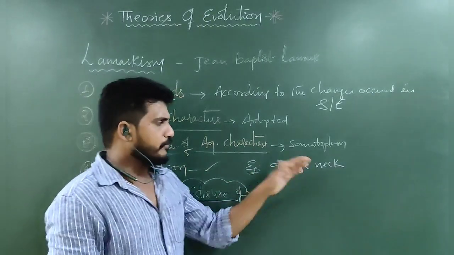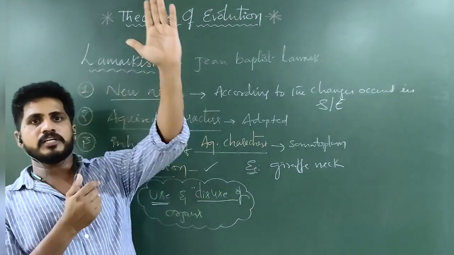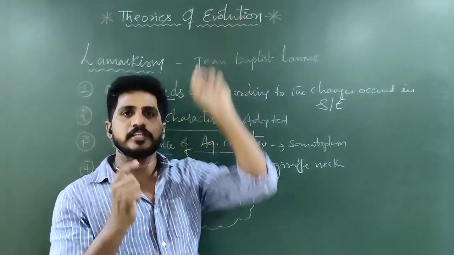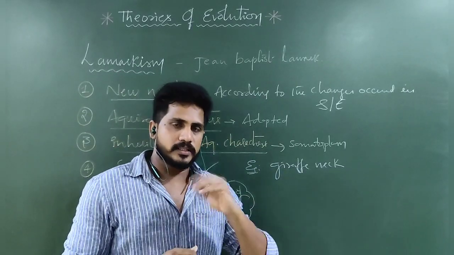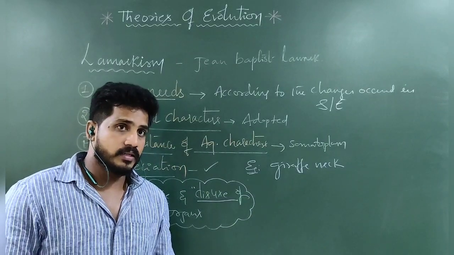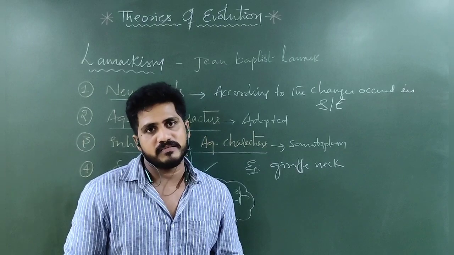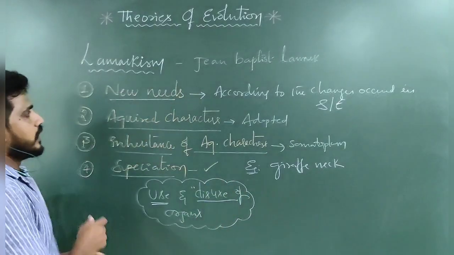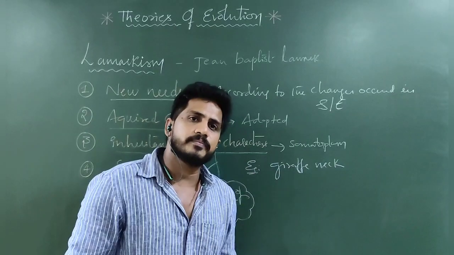Then the giraffe neck is an example. The giraffe used its neck to elongate its head portion to reach the leaves present in the taller parts of the tree. So only the neck elongated, not any other body part. Then such a character is acquired and transferred to the next generations. This is how Lamarck explained that acquired characters are used and transferred.